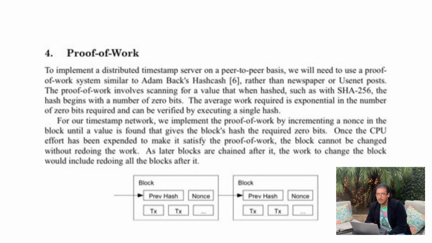Once CPU effort has been expended to make it satisfy the proof of work, the block cannot be changed without redoing the work. As later blocks are chained after it, the work to change the block would include redoing all blocks after it. So in order to change that, you'd have to change every block after it to make it valid. So that makes it quite hard to do.